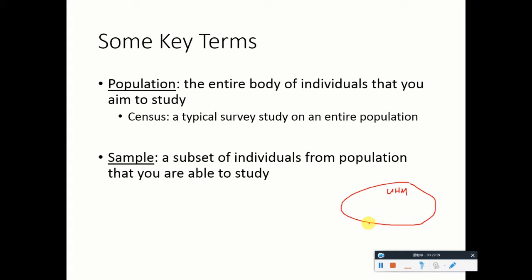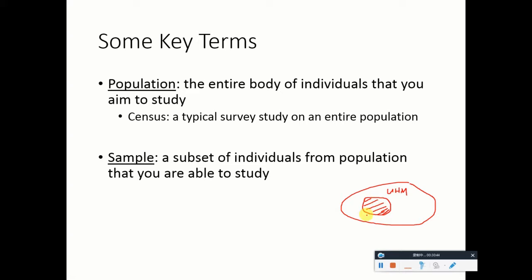Some may not attend school regularly, so you're bound to miss them, right? And some might, I don't know, decline to respond to your survey, so you don't have their responses. And some, for various reasons, you could not get their responses either, for example, they don't read English. I'm just saying. So, for many reasons, most likely because of your limited resources and time, you can only obtain the responses from a group of UHM students.